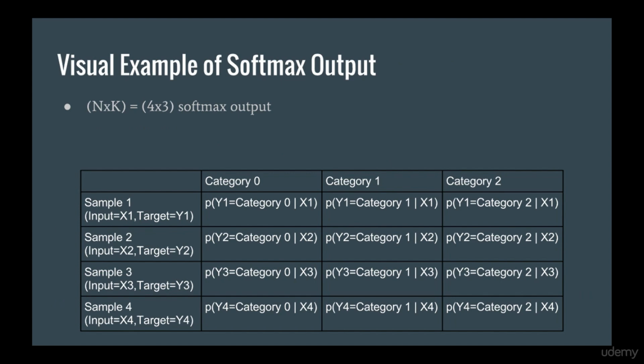One way to solidify this idea further is to write out an output matrix and mark down what each of the probabilities means. As usual, each row represents what sample we are looking at. Each column tells us which category we are getting the probability for. This is why the output of a neural network, when it's processing multiple samples at the same time, will be an n by k matrix. So for example, this entry represents the probability that y1 belongs to category 0 given x1.